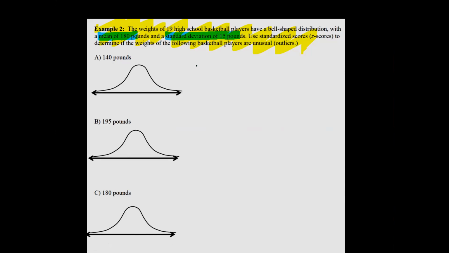So let's go ahead and find the z-score of somebody's weight, okay? So the weight is 140 pounds. The average weight here is 180. Divided by the standard deviation of 15, so it's plus or minus 15 pounds. So then go ahead and divide that. And is your z-score going to be a positive or a negative? You should have a negative 2.67. Is it an outlier? Yes, it's an outlier.